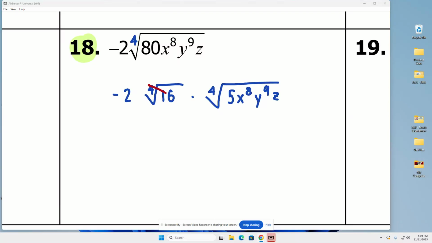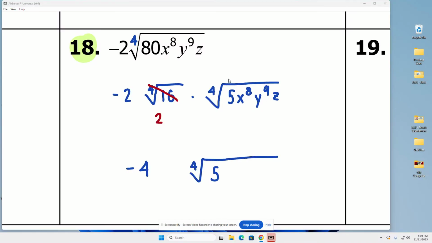It's going to get to escape as, well, what is the fourth root of 16? A whole number, 2. So outside, we're going to have -2 times 2. That's -4. Inside, we're going to have the fourth root of 5. Now, I'm leaving some space. I hope I've left enough. Let's get started on our variables now.